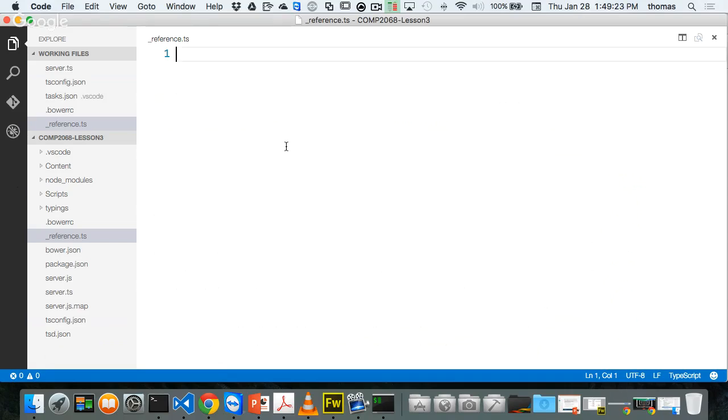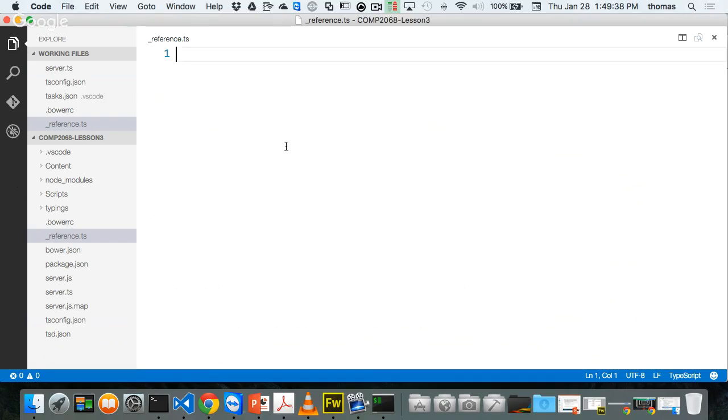And this reference.ts file, all it's going to be is a reference to the references. Why? Because I can add my own. I can build my own libraries this way, and I don't mess up the reference file that I get from TSD. I want to keep that separate. All right, so what do I mean by that?